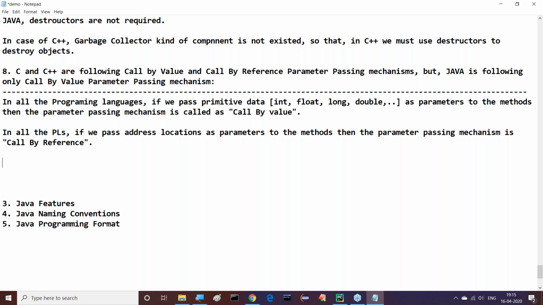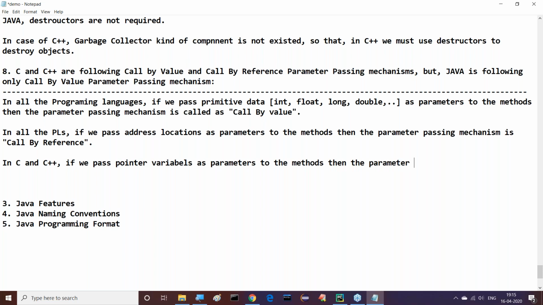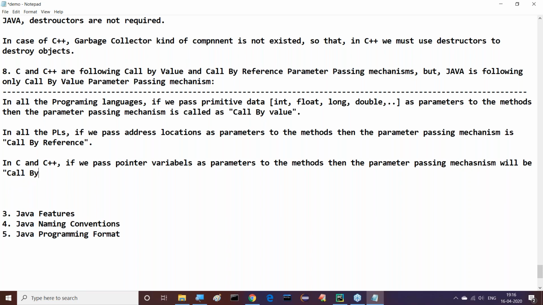After understanding this point, what about the next one? Listen carefully. Now the next one is in C and C++. In C and C++, if we pass pointer variables as parameters to the methods, then the parameter passing mechanism would be call by reference.